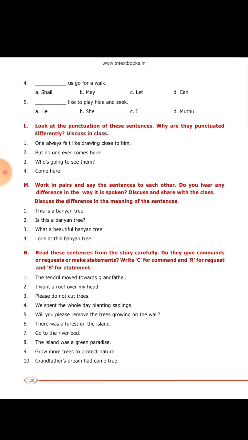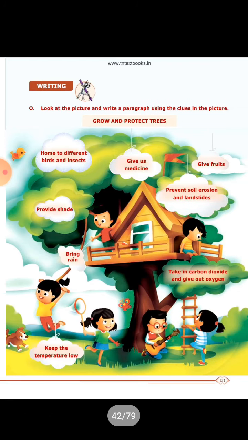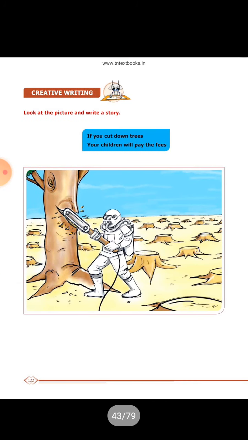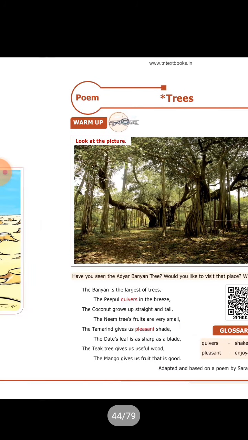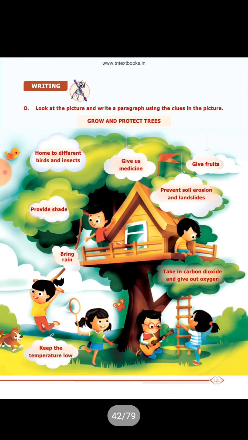The island was a green paradise refers to a statement. Grow more trees to protect nature is a command, giving an order. You have to plant trees to protect our nature is an order. Grandfather's dream had come true is a statement. Okay. Next one, writing skills. In this writing skills, you have no pattern for description. Just go on to this: grow and protect trees.